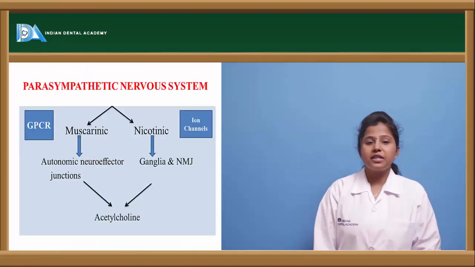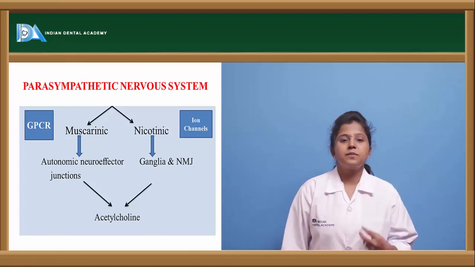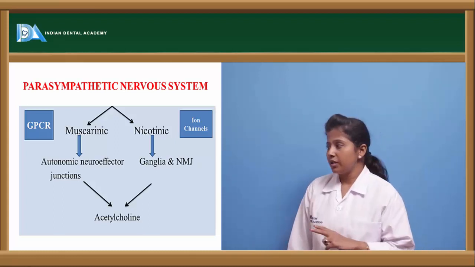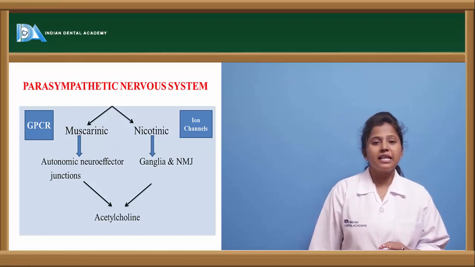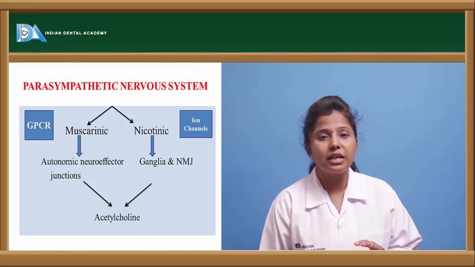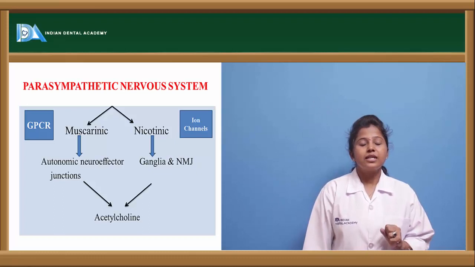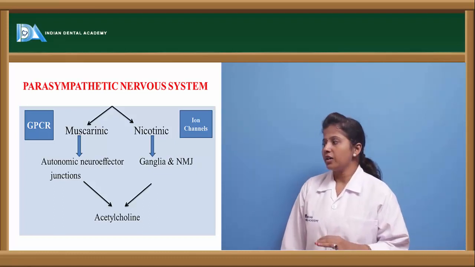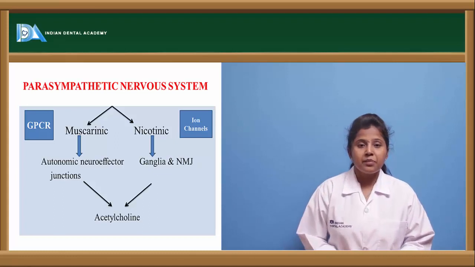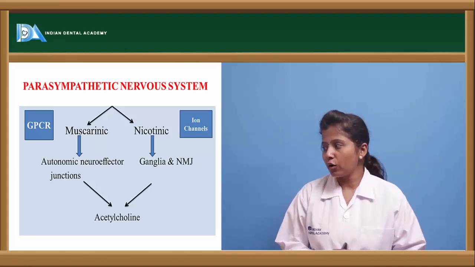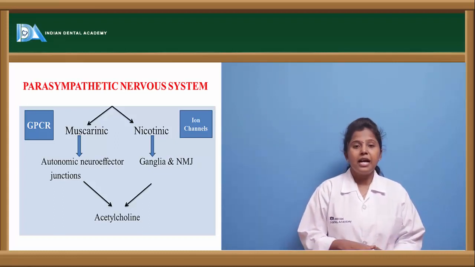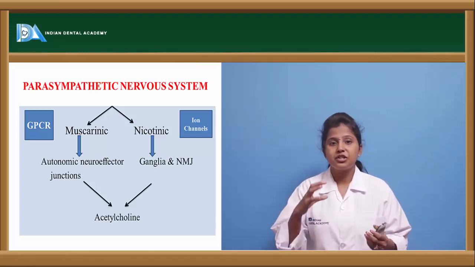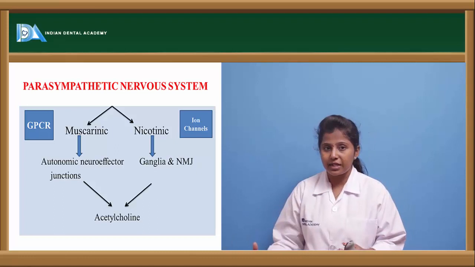Here in the parasympathetic nervous system, there are two types of receptors. One is muscarinic receptors and the other is nicotinic receptors. The muscarinic receptors are G protein coupled receptors, whereas nicotinic receptors are ion channel receptors. The muscarinic receptors are usually present in the autonomic neuroeffector junctions, and they are mainly present at these junctions.